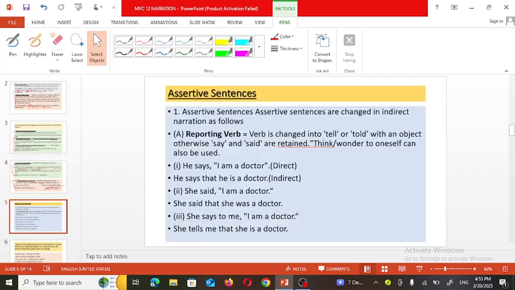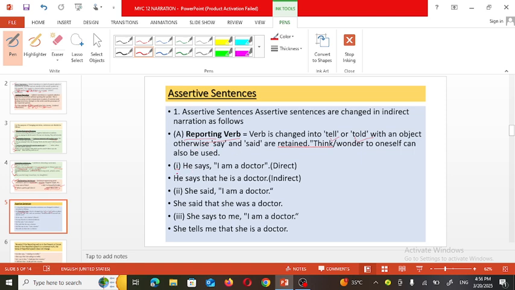Now we are going to see what kind of changes are expected when the sentence is of such types. For example, see the first type, that is what? Assertive sentence. As I have told you, assertive means simple sentence or declarative sentence. So, for the reporting verb, said can be used, or instead of said, told can be used, asked can be used over there. Okay,